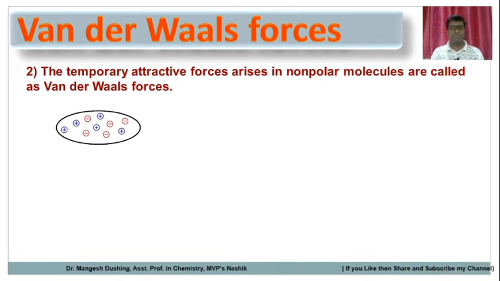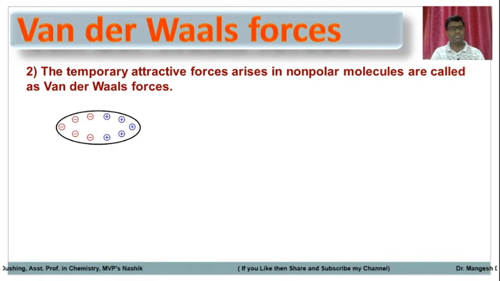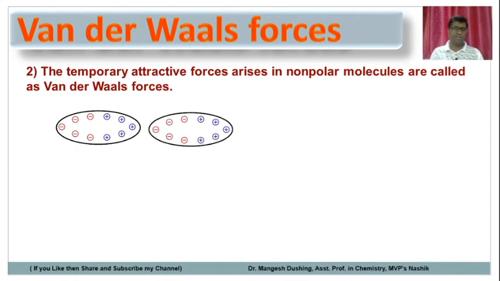So what will happen is that in a fraction of a second, these electrons move towards one side of the molecule. So one side becomes electron rich while the other side becomes electron deficient. The same may happen to another molecule also. One end is towards the negative side, one end towards the positive side. This is called temporary polarization. Now this polarization is very small.